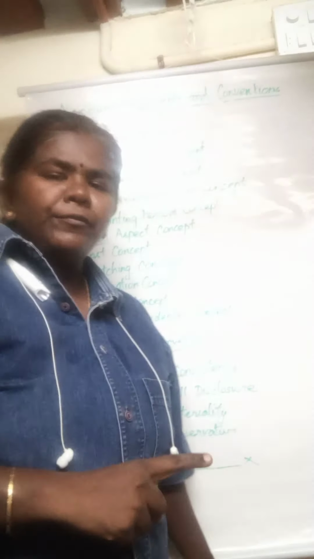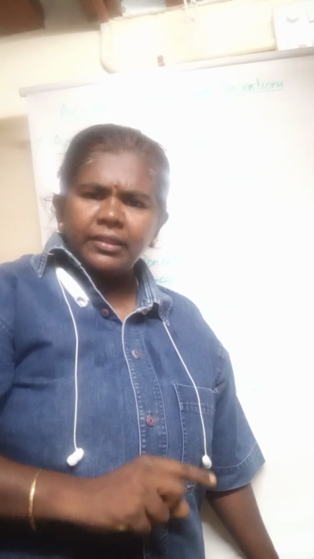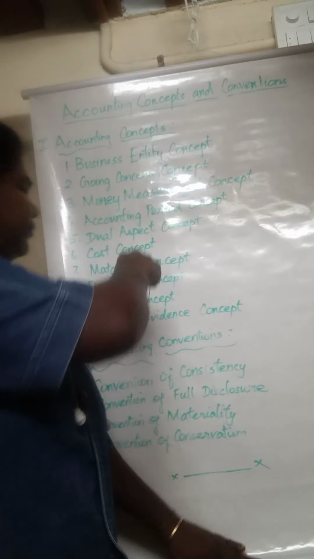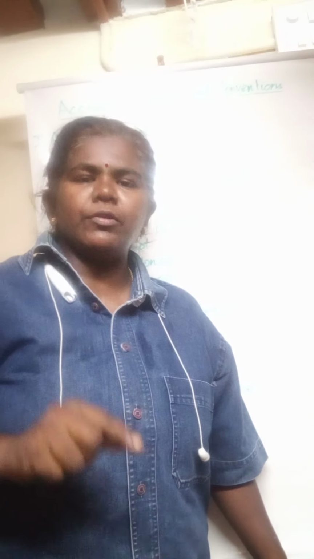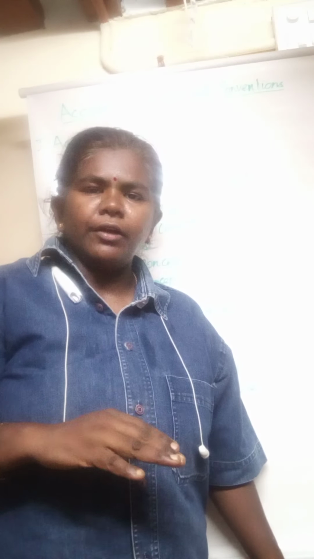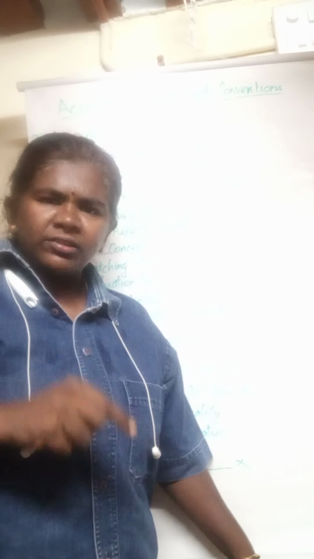The fifth is the dual aspect concept. Each and every transaction will have a dual or double aspect. For every debit, there will be an equal and corresponding credit. So the double entry system will be followed. The sixth concept is the cost concept. Under this concept, the cost of purchasing the asset will be considered. The market value of the asset will not be considered. Only the cost value of purchasing the asset is considered.